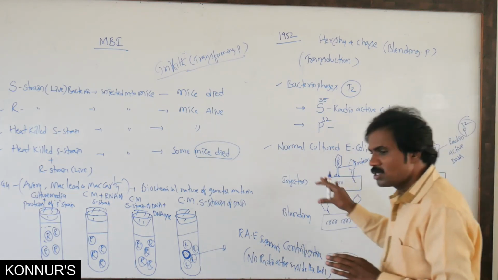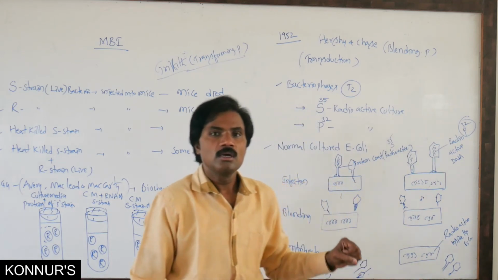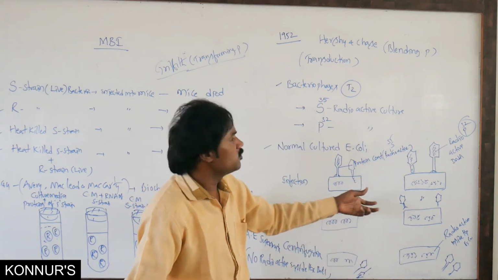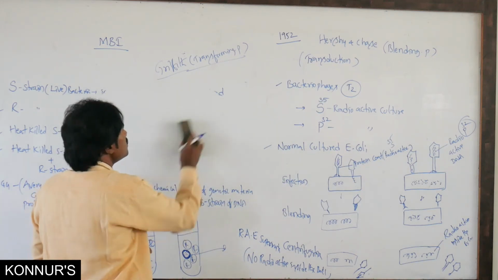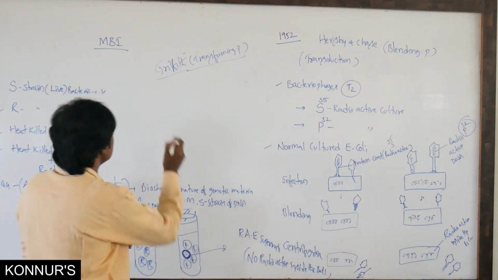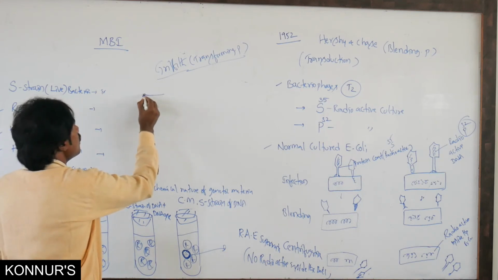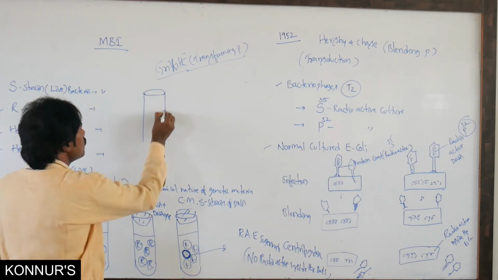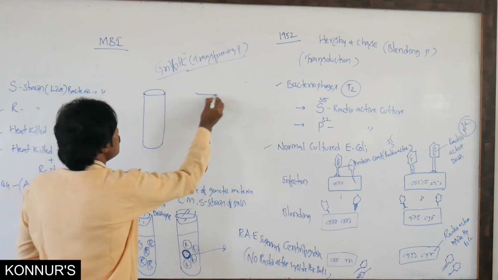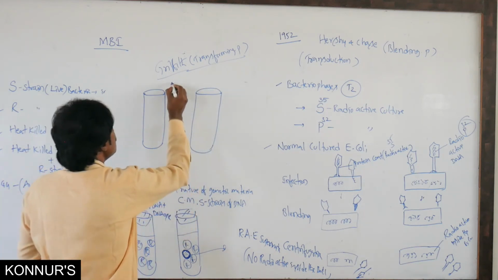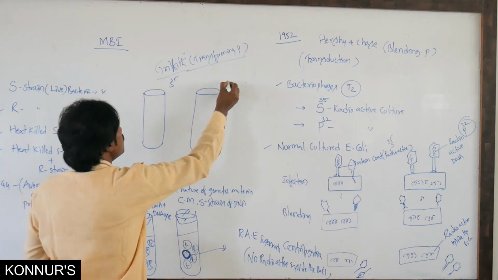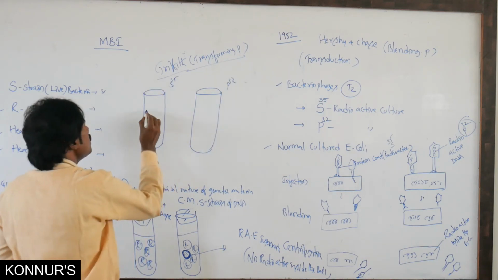This is according to our textbook, but for easy understanding, if you draw it in a very simple manner with test tubes, one is S35 and another is P32.